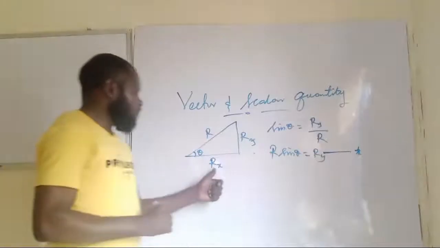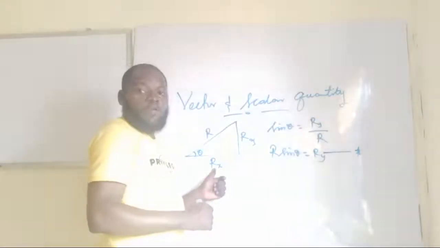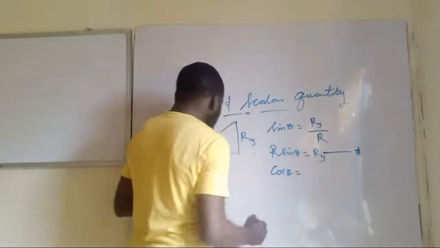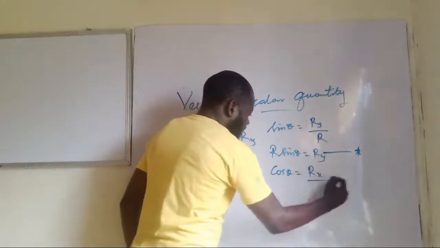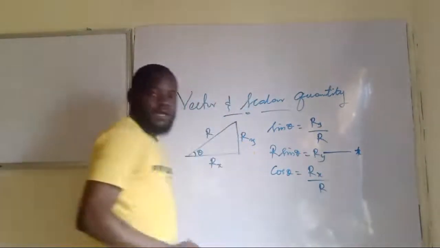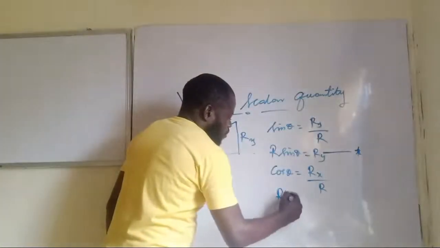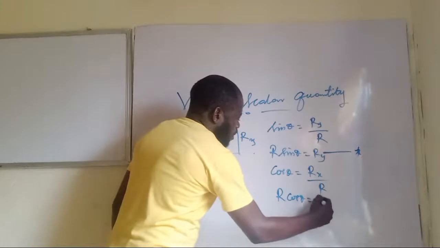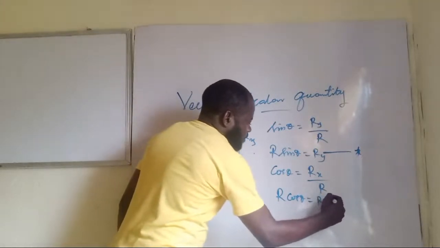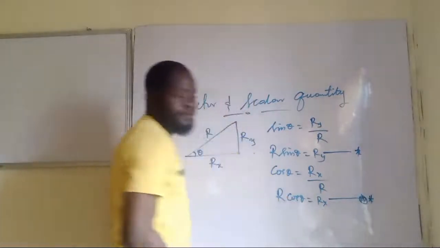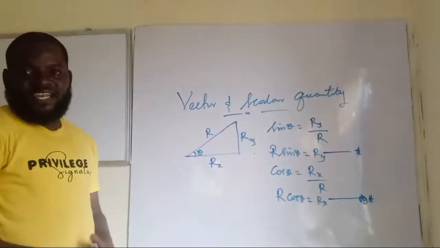So if I want to look for the horizontal axis, it becomes cos theta equals adjacent, R sub x, over R. So if I cross multiply here, I have R cos theta equals R sub x, and that is our second equation. Do you understand that now?